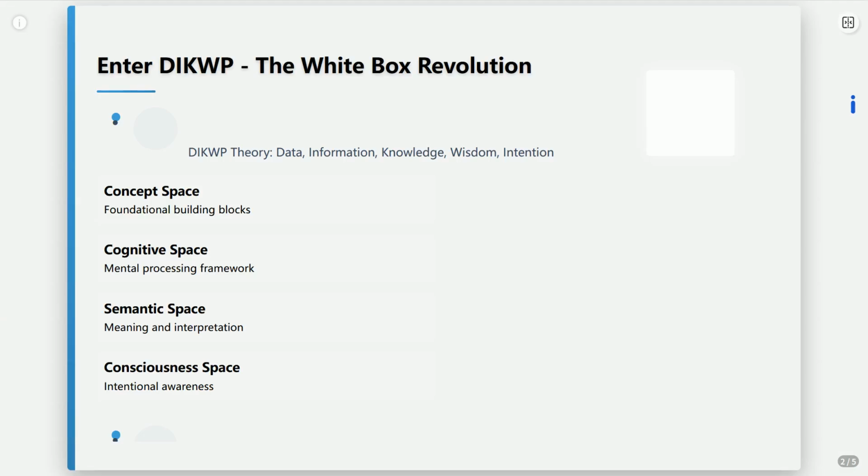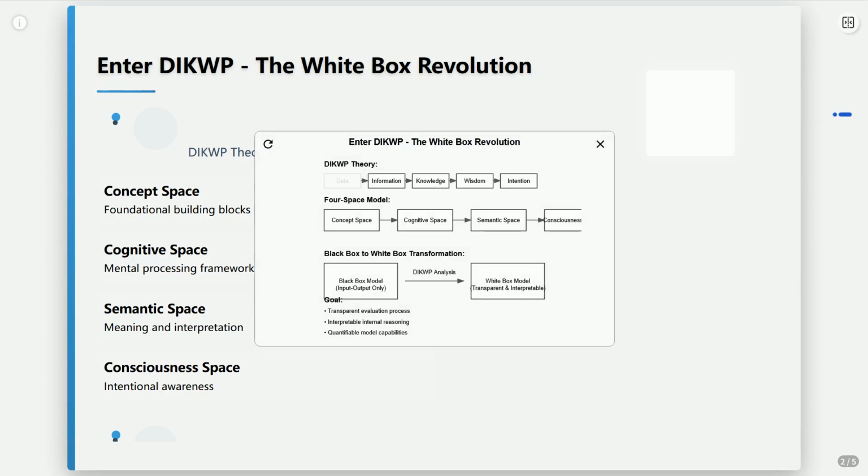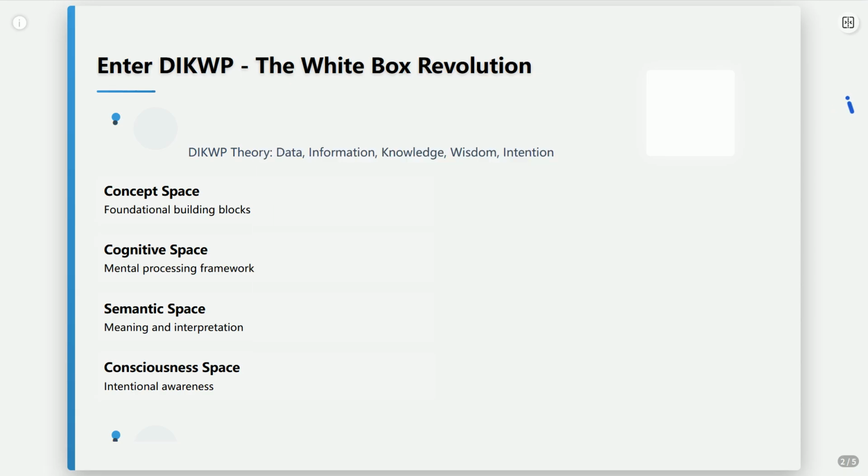Alright, let's flip the script. Meet DIKWP: data, information, knowledge, wisdom, intention. Sounds fancy, but it's the key to unlocking the black box. We're not just looking at inputs and outputs anymore. We're diving deep into the model's internal world.